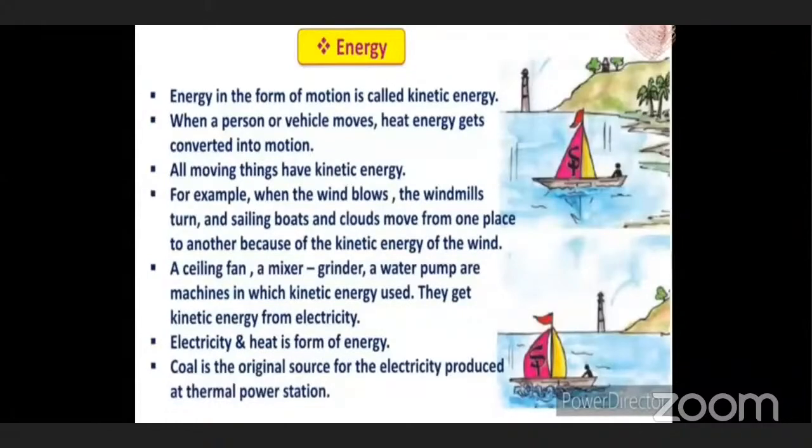When a person or vehicle moves, heat energy gets converted into motion. So whenever a person is moving or the vehicle is moving, what happens? The heat energy is converted into motion. Means it is in movement. All moving things have kinetic energy. For example, when the wind blows, what happens? The windmill turns. The wheels of the windmill are moving. And sailing boats and clouds move from one place to another. So the boats which are there in the sea, they are also moving.